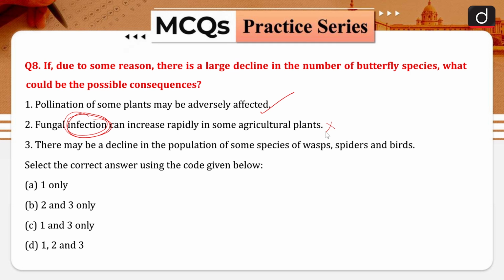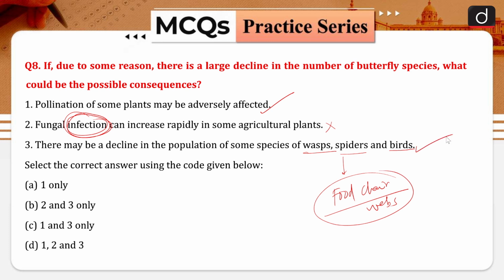Okay, there may be a decline in the population of some species like wasp, spider and birds. So obviously that is related to your food chains or food webs. Okay, so if one species is on the verge of decline, the other species might get affected with that. So options 1 and 3, or you can say statements 1 and 3, C would be your right answer.